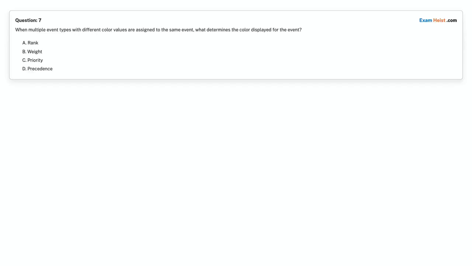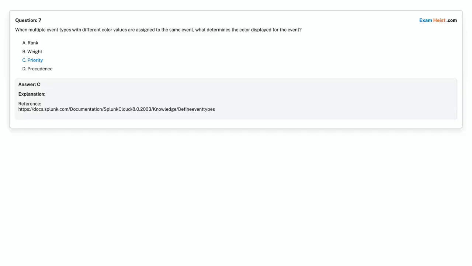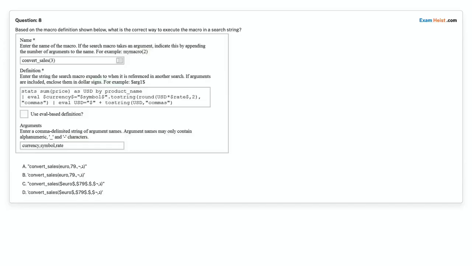Question 7. When multiple event types with different color values are assigned to the same event, what determines the color displayed for the event? Option A. Rank. Option B. Weight. Option C. Priority. Option D. Precedence. Choose the correct answer. Correct answer is Option C. Priority.